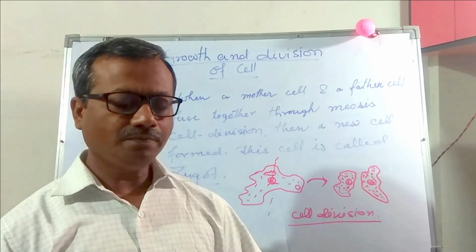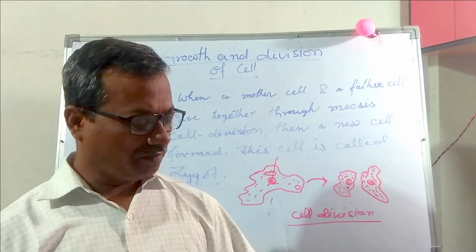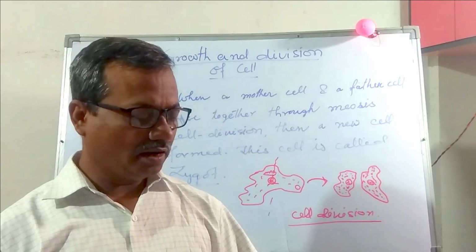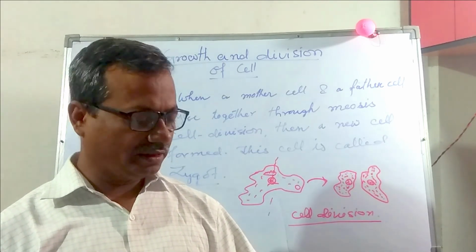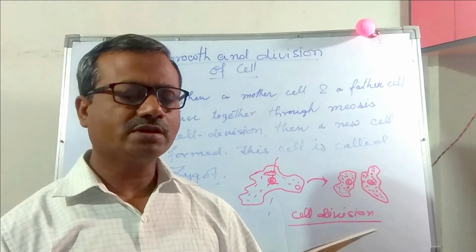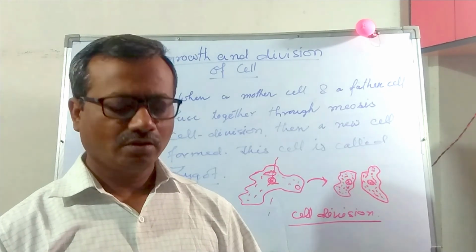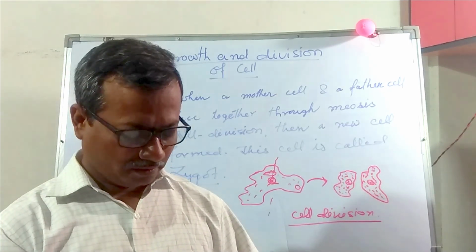Now, take homework. Question number C, true and false. Question number D, short answers. And question number E, long answer type question. So, you try at home.